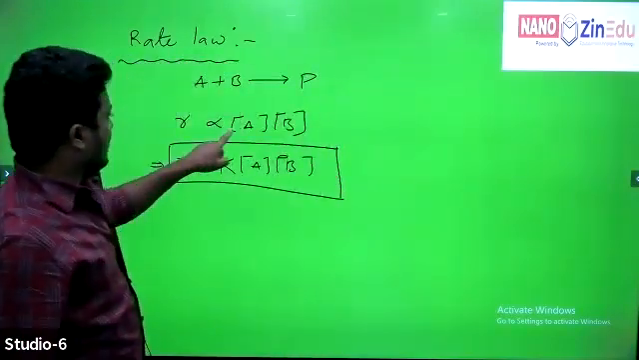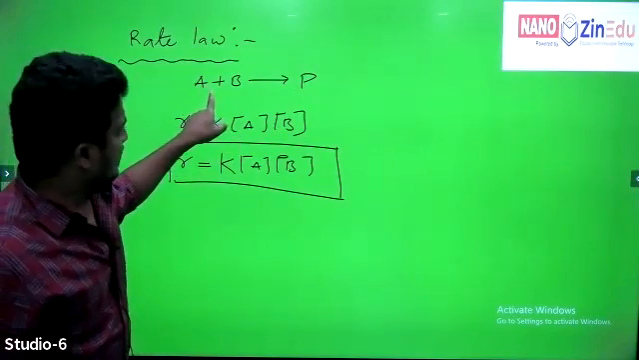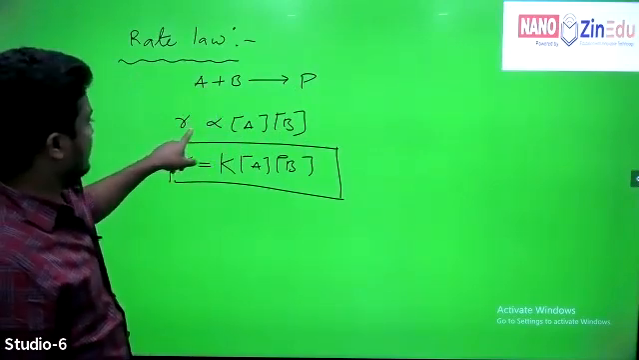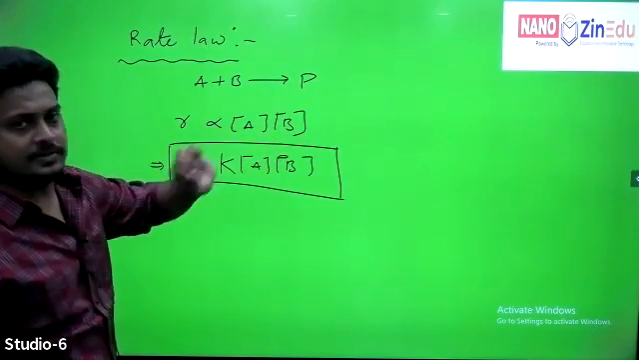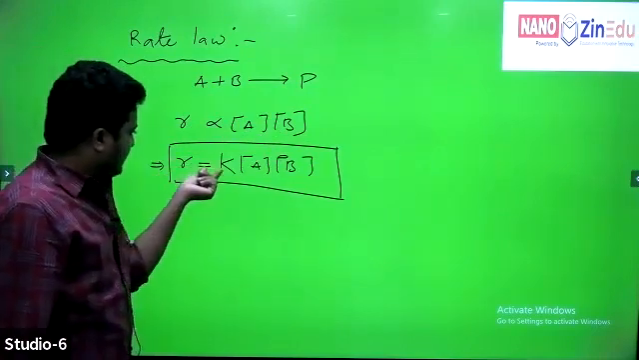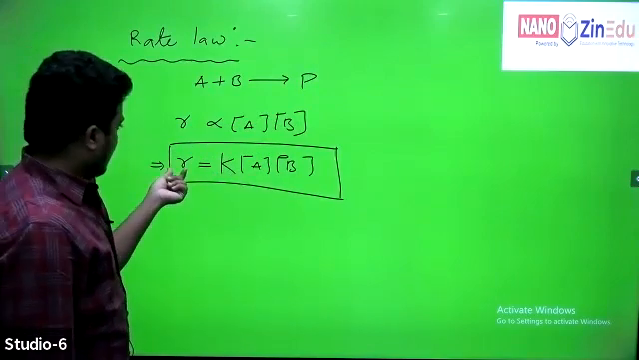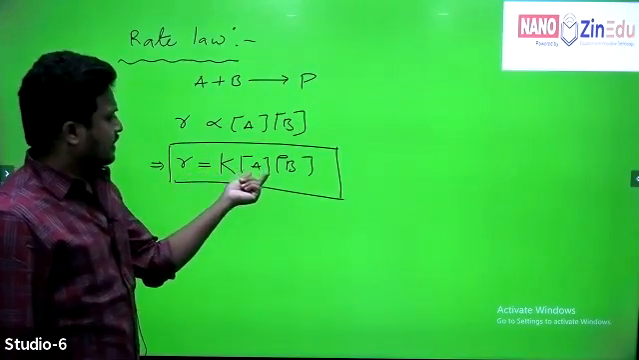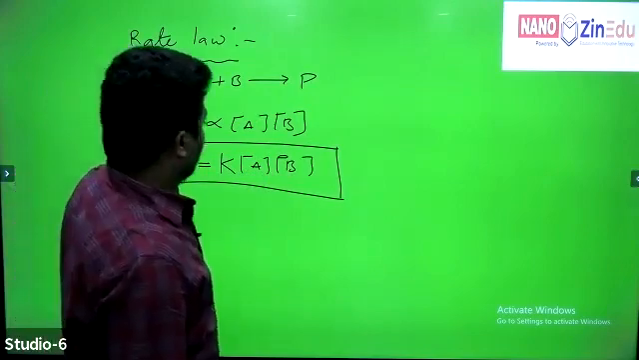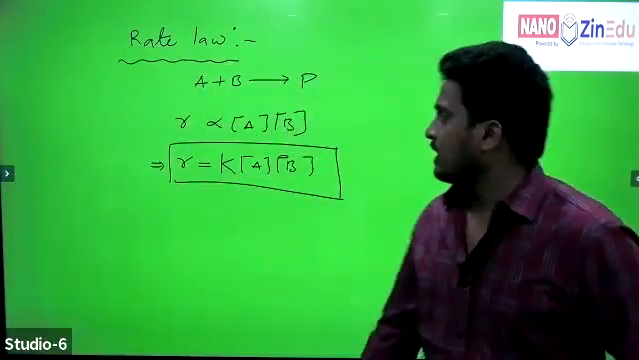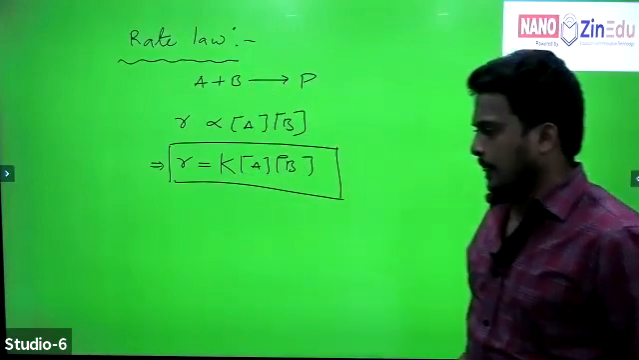According to the law of mass action, the rate of reaction is directly proportional to the concentration of A into the concentration of B. Here I am taking just the proportionality constant K, which is called the rate constant. R equals K into [A] into [B]. This is called the rate law or rate equation for a given reaction, right?